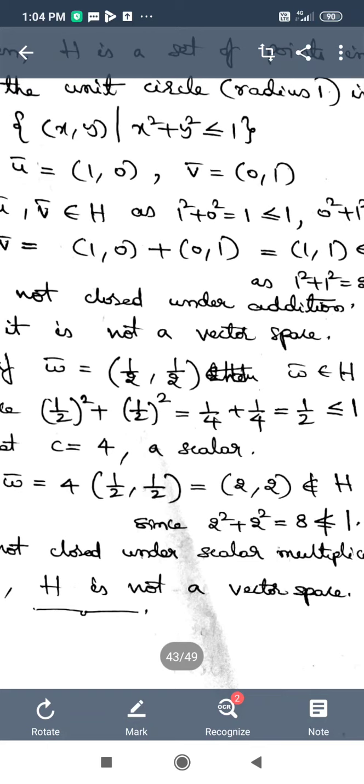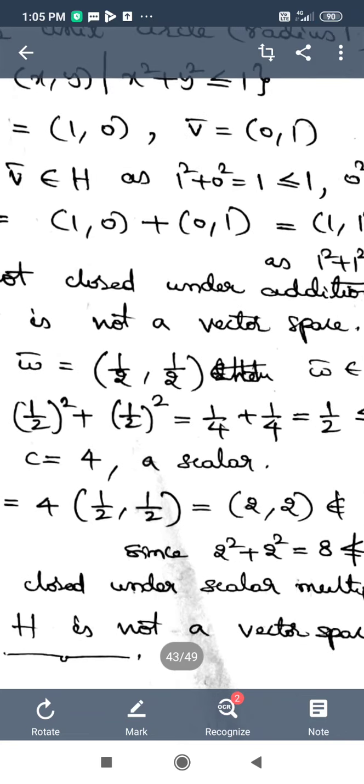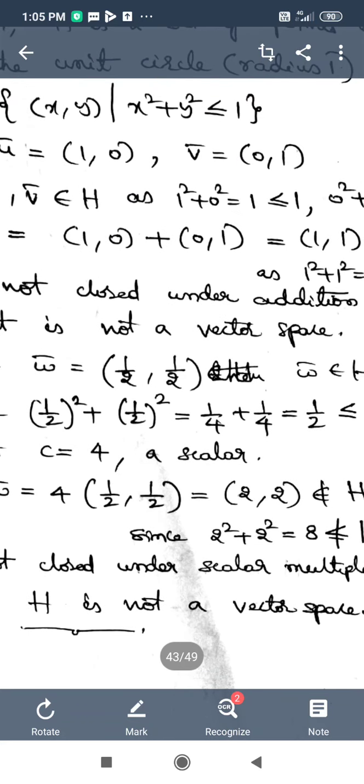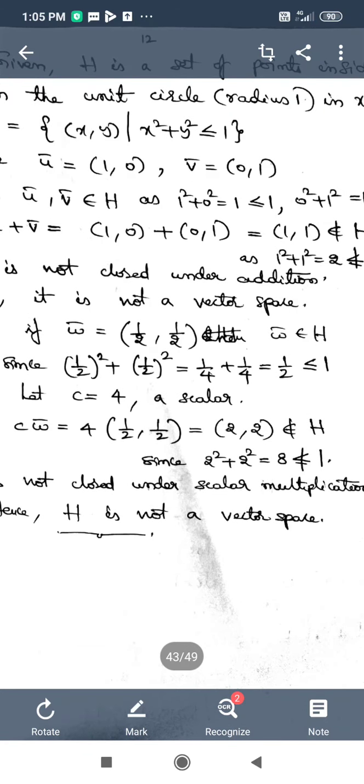Now see whether it happens with v bar also. So v bar I have taken 0 comma 1. Here x is 0 and y is 1. Then x square plus y square will be equal to 0 square plus 1 square, which is further equal to 1. That means 0 square plus 1 square satisfies the condition of less than or equal to 1. So u bar and v bar are the elements of H.